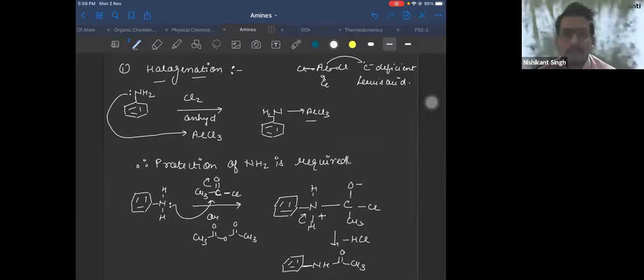So now your product formed will be NHCOCH3 with Br at the ortho position, plus NHCOCH3 with Br at the para position. You get these two products, ortho and para. Obviously, the major product is para due to steric hindrance.